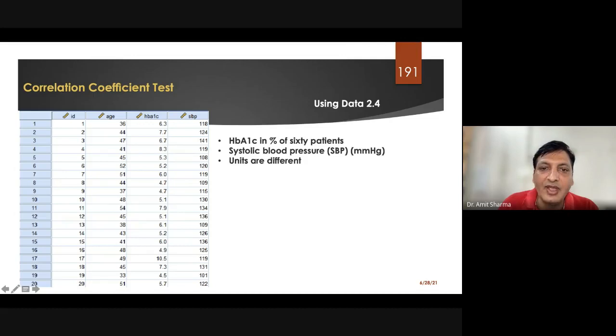Clear? And we are not comparing a mean. For example, the mean of HbA1c was found to be 7.8, and the mean of systolic blood pressure was found to be around 120. The mean difference was found around 112 and 111. So when we are doing it manually, at that time we have to convert the units, we have to standardize, and then we can proceed.